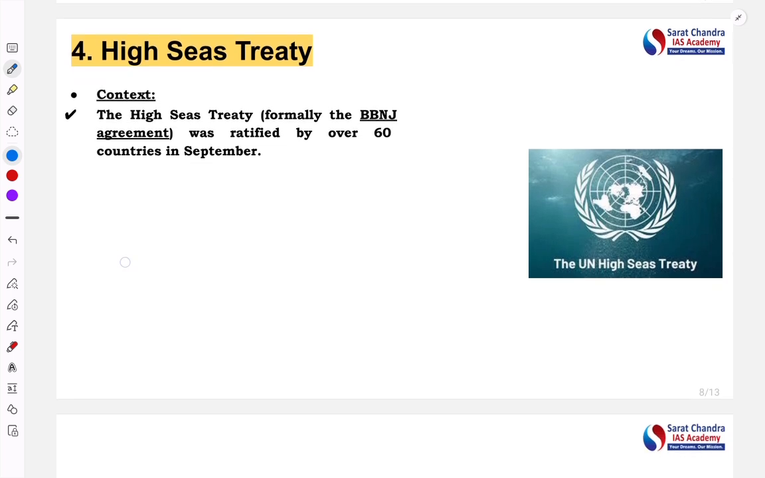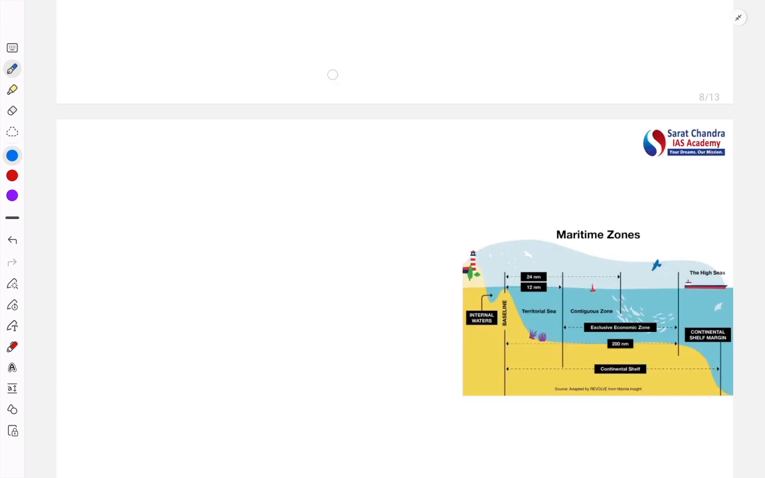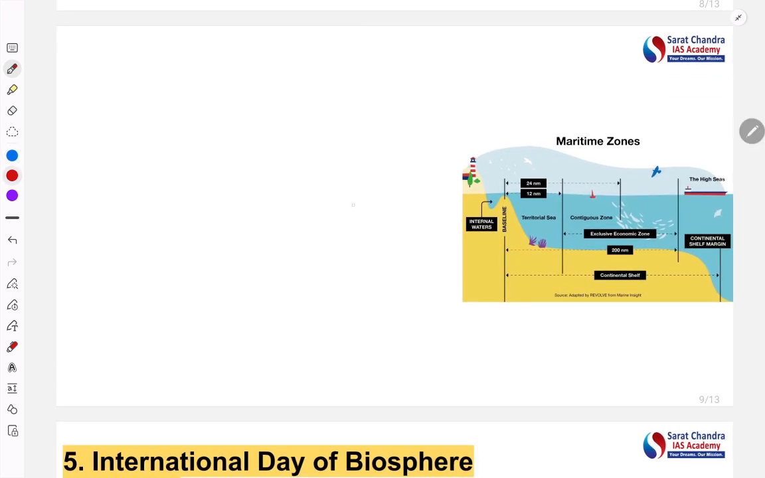Let's move to the next article, that is High Sea Treaty. High Sea Treaty is highly in the news because more than 60 countries have now ratified this. Hence, now this agreement will come into force from January 2026. So the minimum number of countries have already ratified it. Hence, it will now be enforced for those who have ratified and signed it. Now, what is this High Sea Treaty? And let's understand the concepts related to this High Sea Treaty.